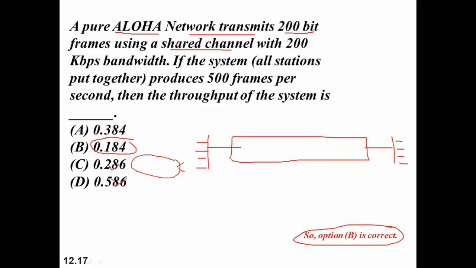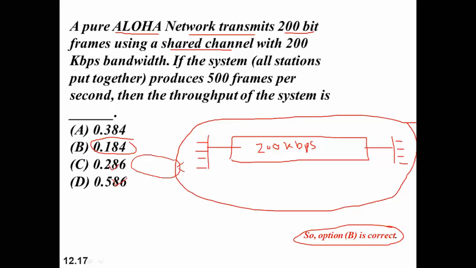And we are given that it is using a shared channel with 200 kbps bandwidth, right? If the system, that is, if all the stations put together produce 500 frames per second, then the throughput of the system will be.